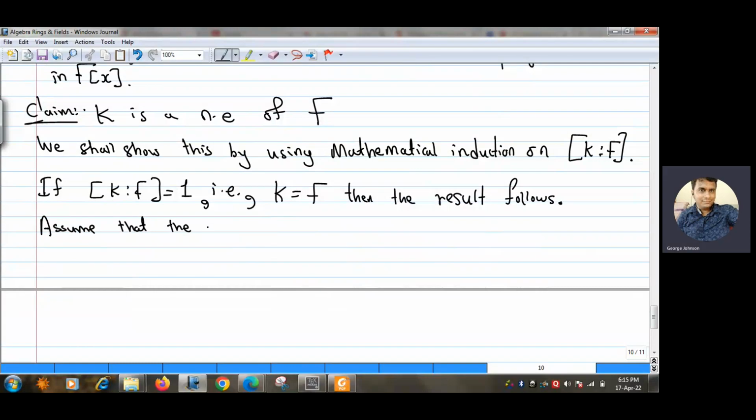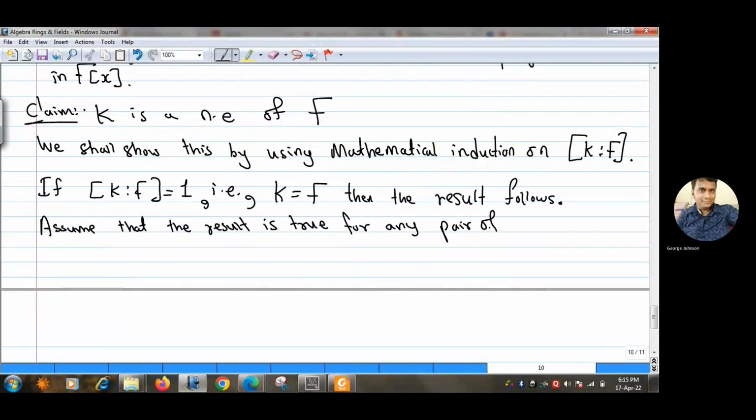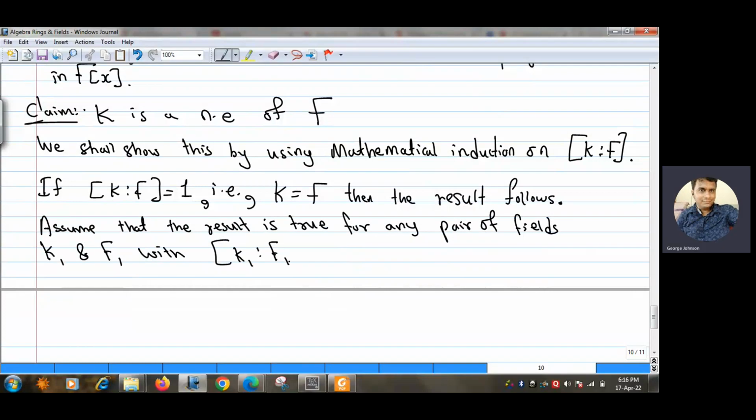Assume that the result is true for any pair of fields K1 and F1 with dimension of K1 over F1 strictly less than n.